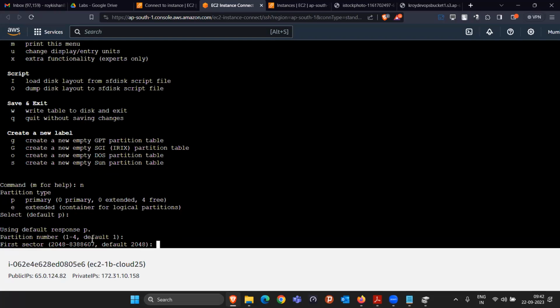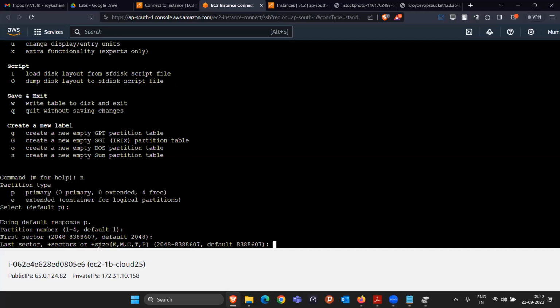Press enter. Now the first sector that you are going to start this storage from is the sector called 2048. That means the first sector byte. Internally they use this type of mathematics in the pen drive or storage. So I will just keep it the same. Now I don't want to use up to the last sector. If I use up to the last sector, 8388607, which is the default value, then what is going to happen? A single partition will be created of size 4 GB. Is this making sense? That means we are taking the space from the first block to the last block. That means a single 4 GB partition will be created.